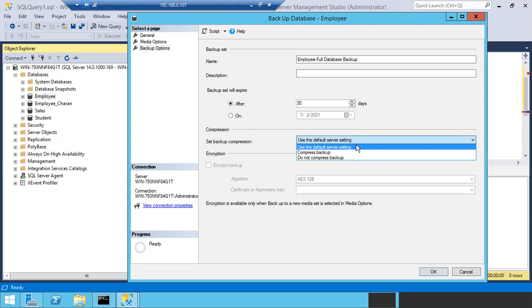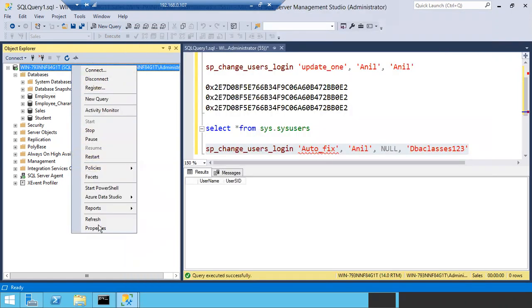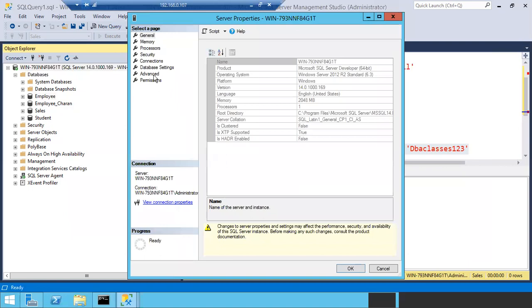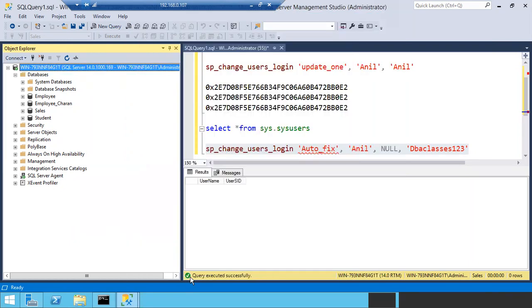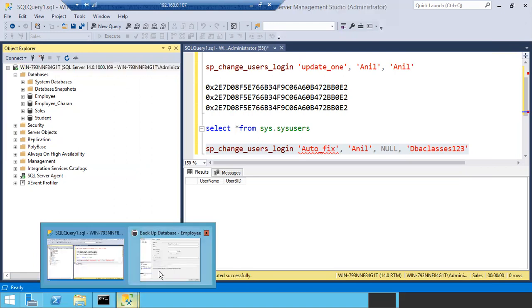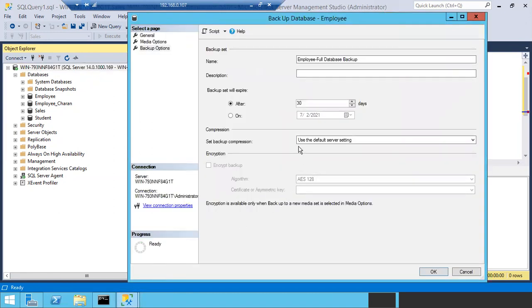Imagine I'm taking 100 database backups. Every time choosing compress backup is a little bit difficult, right? So you can see the first option, use the default server setting. You can turn on the same setting at the server level. If you go to the server properties, then to the database settings, here you can see compress backup. If you just turn on backup compression here, there is no need to choose anything else, as compression is turned on at the server level. So use the default server setting: if backup compression is on at the server level, it will take backups with compression. If it is off at the server level, it will take backups without compression.